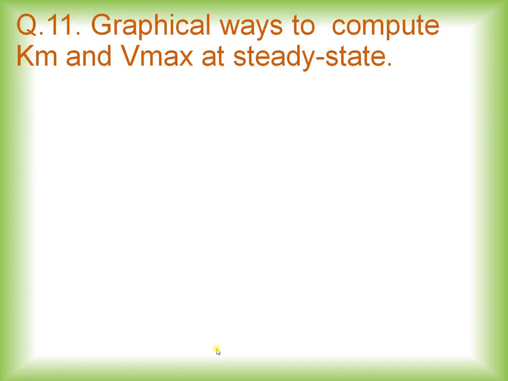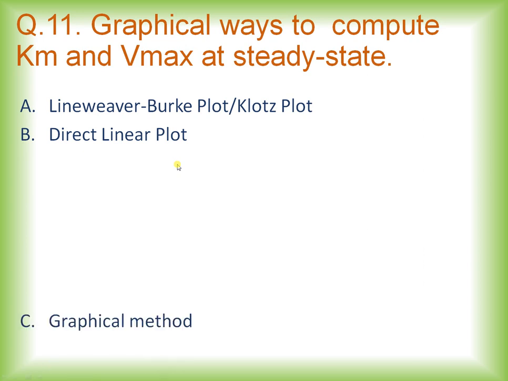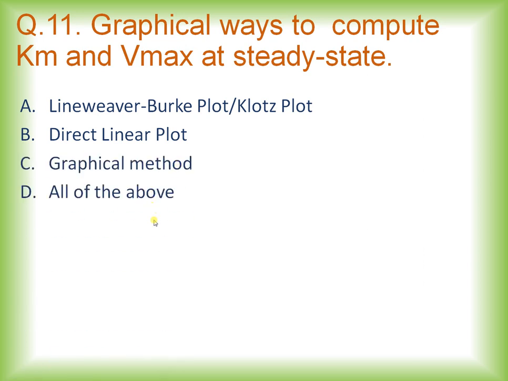Now coming to the last question from nonlinear kinetics. Graphical ways to compute Km and Vmax at steady state include: Lineweaver-Burk plot, a Klotz plot, direct linear plot, graphical method, all of the above.